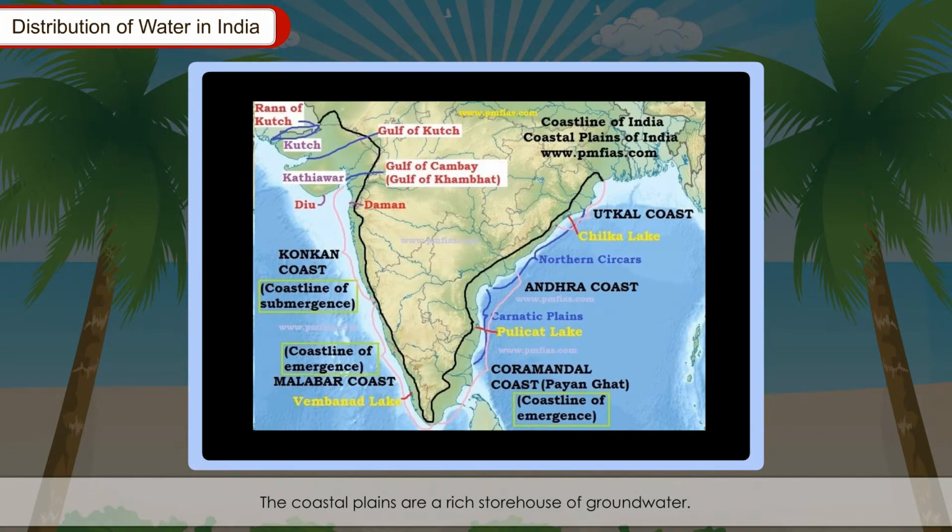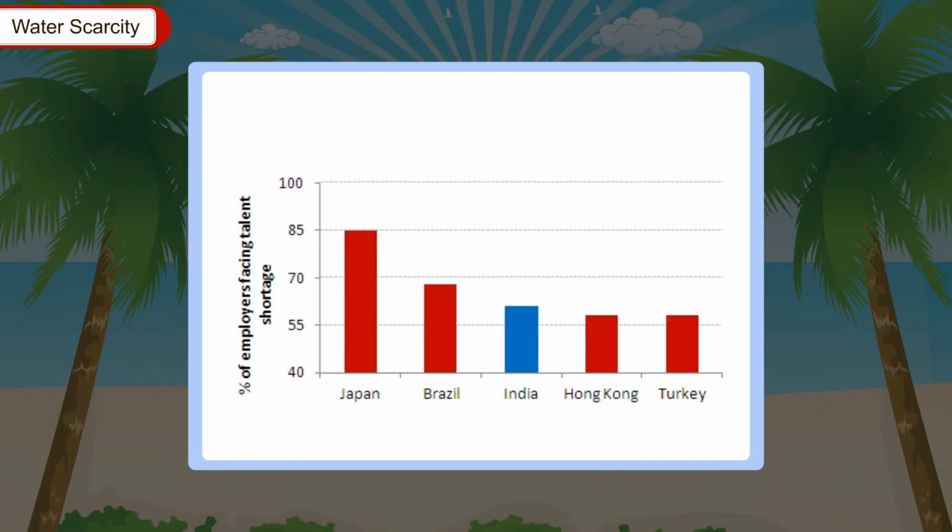The coastal plains are a rich storehouse of groundwater, but they can be contaminated by salt water inflow caused by the overpumping of groundwater. Water scarcity.